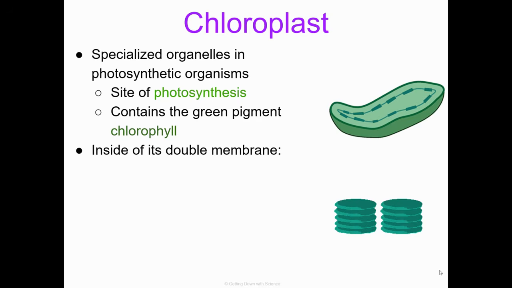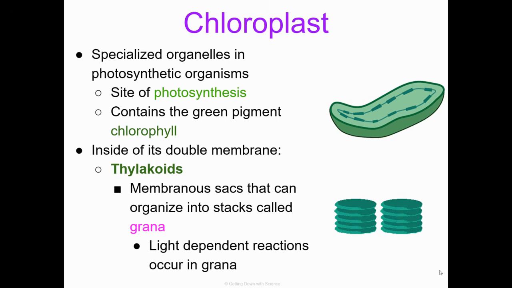So what's inside of its double membrane? Firstly, we're going to have thylakoids, and we can see thylakoids are those thickened parts there in that first image. These are membranous sacs that can organize into stacks called grana. We can see the grana right there. The grana are important because they're going to be the location of the light-dependent reactions, and that's an important component of photosynthesis.